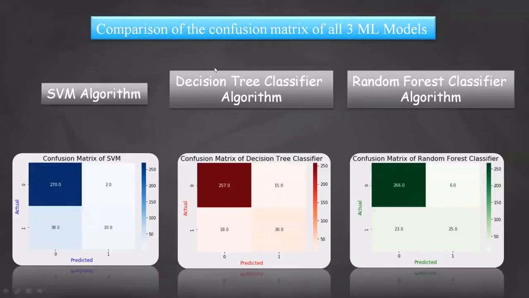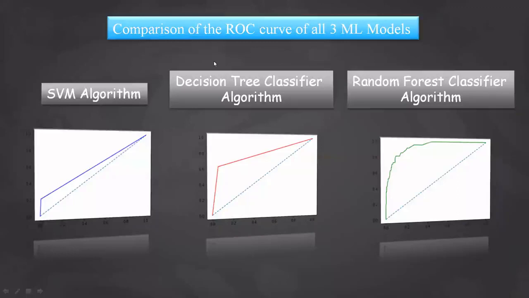Then here we compare the confusion matrix of all the three ML models. This is the confusion matrix of all the three models. On the y-axis I have taken the actual value, and on the x-axis I have taken the predicted value. And here is a comparison of the ROC curve of all the three ML models. First is the SVM algorithm, second is the decision tree, and third is the random forest. So here I have plotted the ROC curve of all these algorithms.